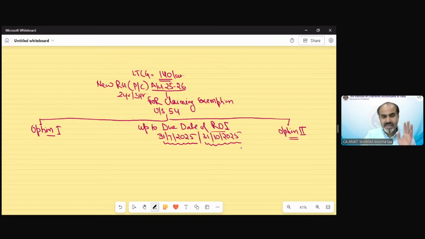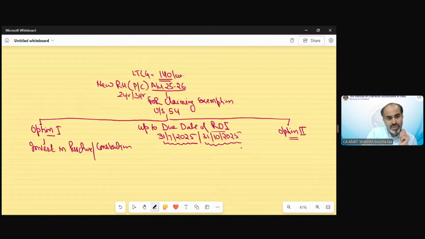So who is the assessee? Depending upon that assessee, the date would be either July or October. So what option we have? Either we need to invest in purchase or construction completed. So if you want to claim exemption, either you have to actually purchase a property, not within 2 years, but up to 31st July 25 or up to 31st October 25.